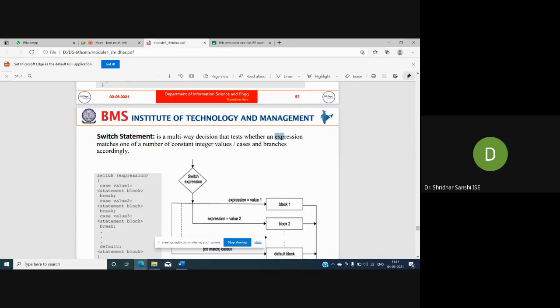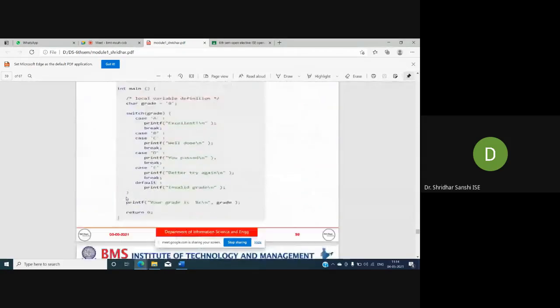So the expression may match any one of the values. The result of the expression may be a constant integer or some cases, say a character or an integer value. The expression should match one of the integer values or cases specified in the switch statement. We will see one example, and you will understand.